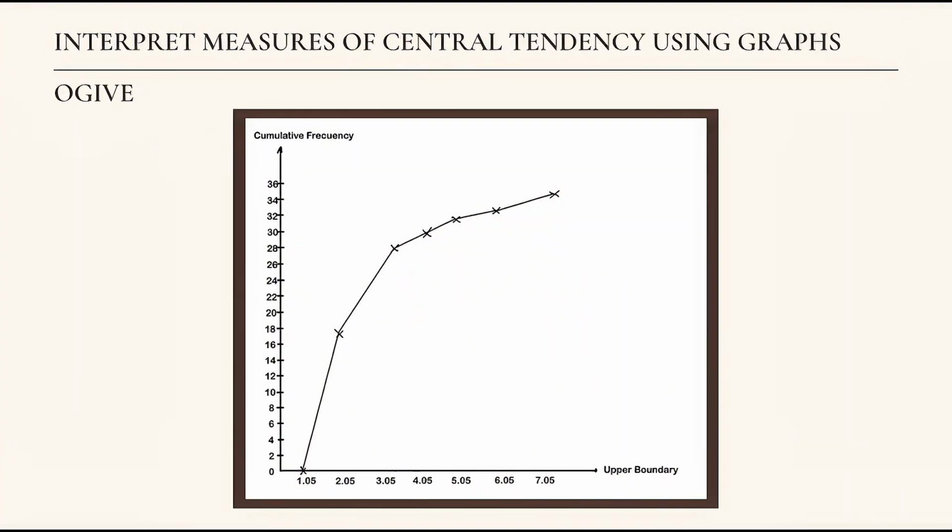This slide presents the OGIF or cumulative frequency graph. Based on the graph, the cumulative frequency increases steadily as the upper boundary increases. Most of the data falls below the 3.0 inflation range. This graph helps us understand the distribution of the data more clearly and shows that inflation rates gradually stabilize throughout the selected years.